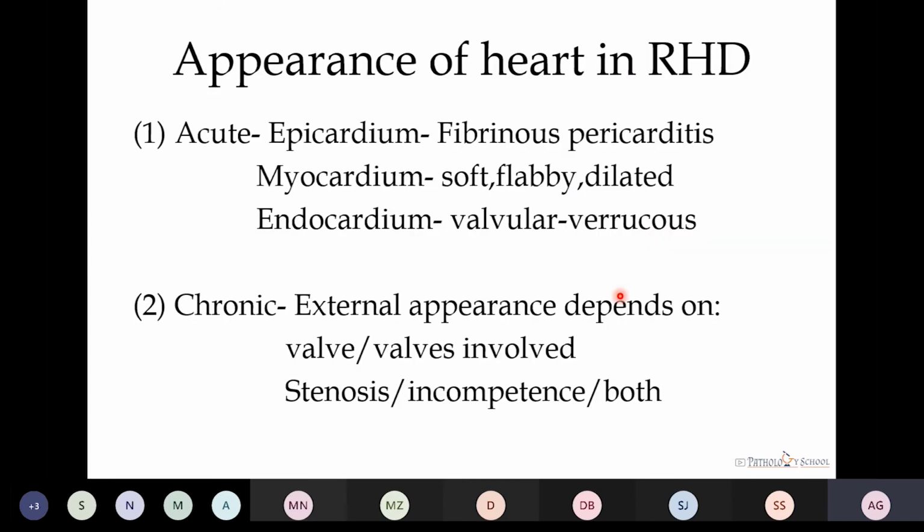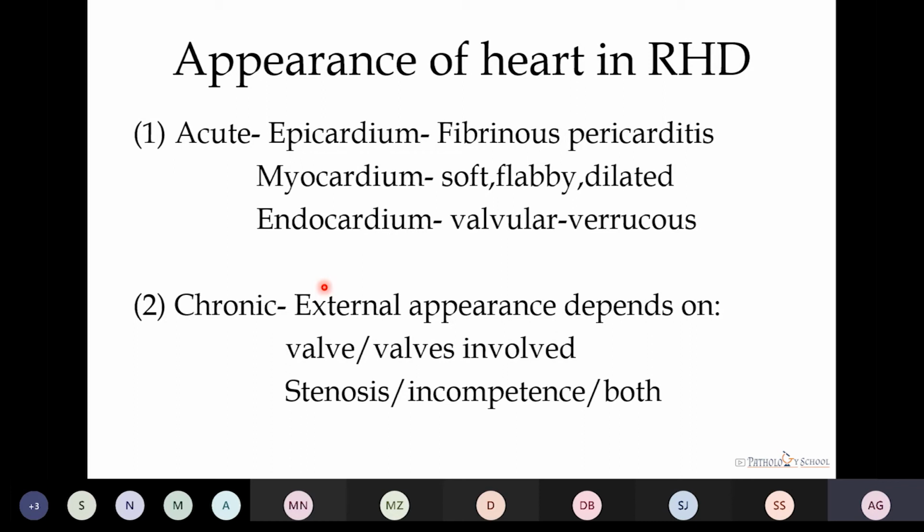Now we will see the appearance of the heart in case of some conditions. First, in case of rheumatic heart disease, if it is an acute condition, the epicardium shows fibrinous type of pericarditis, also called the bread and butter type of pericarditis. Then the myocardium is soft, flabby, and dilated. The endocardium, we have to look whether there is presence of any verrucae or vegetations. If it is a chronic condition, the external appearance depends on the involvement of the valves, whether they are stenosed or incompetent or both.